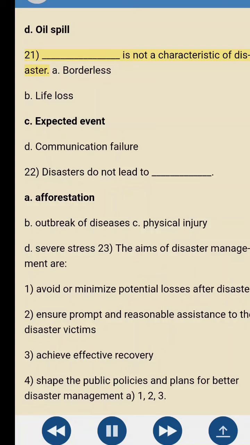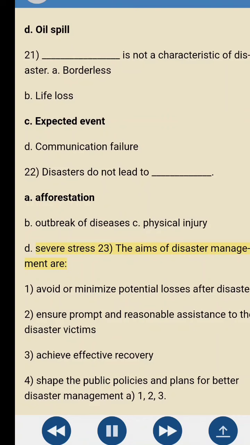21. Blank is not a characteristic of disaster. A. Borderless. B. Life loss. C. Expected event. D. Communication failure. 22. Disasters do not lead to blank. A. Afforestation. B. Outbreak of diseases. C. Physical injury. D. Severe stress.